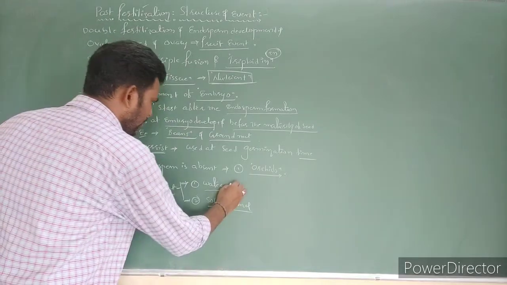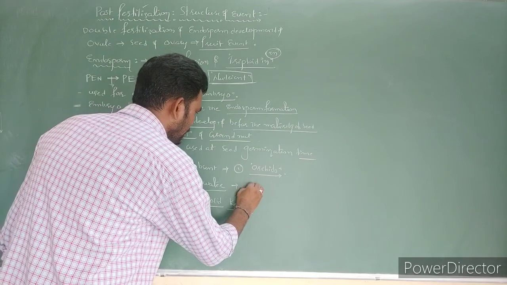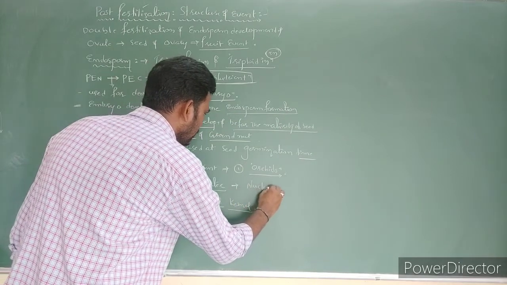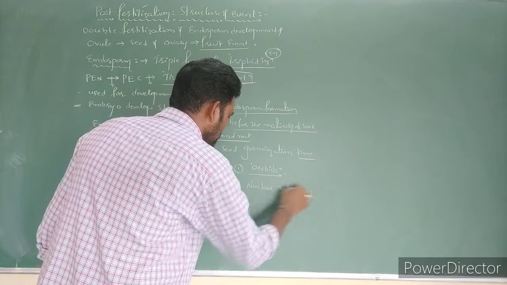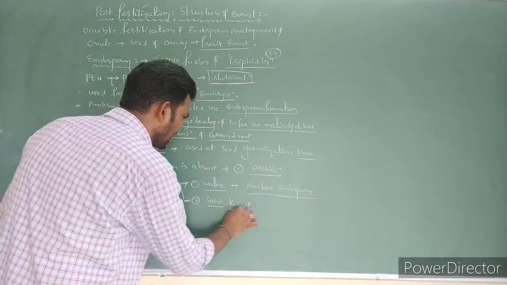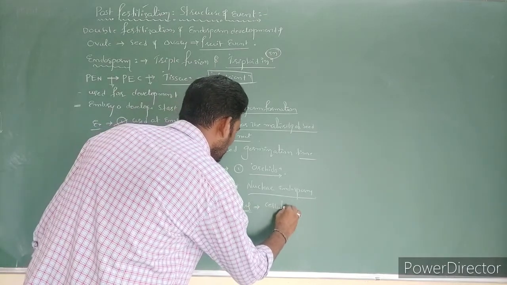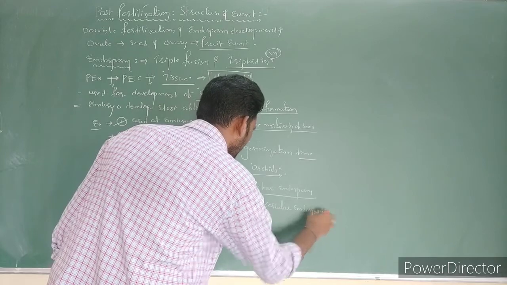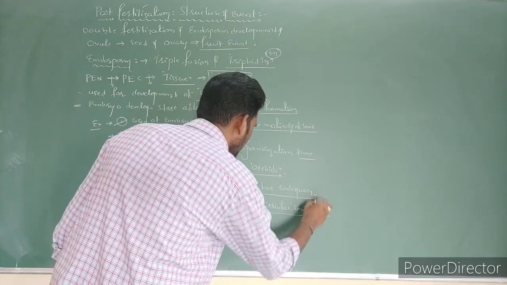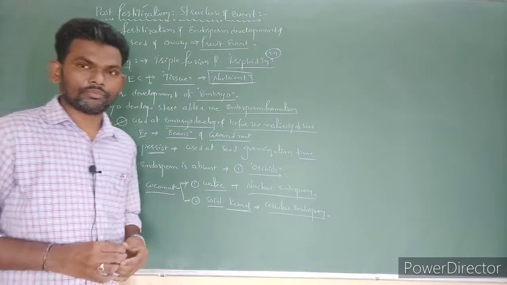This water is an example of free nuclear endosperm. This solid white kernel is an example of cellular endosperm. Right? So this is the information regarding endosperm.